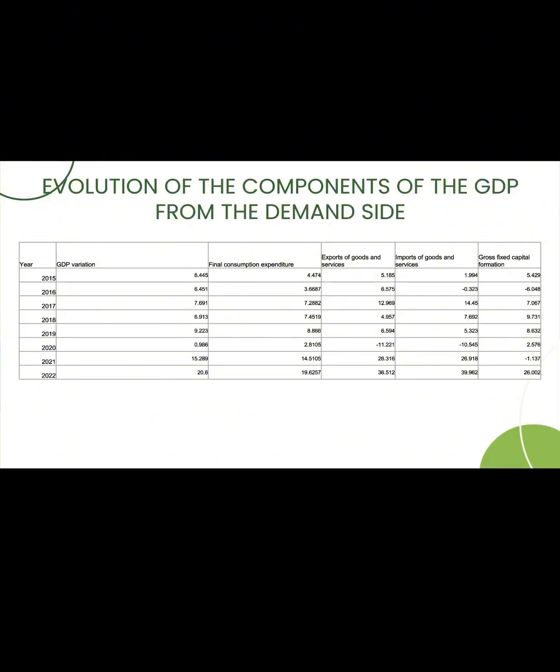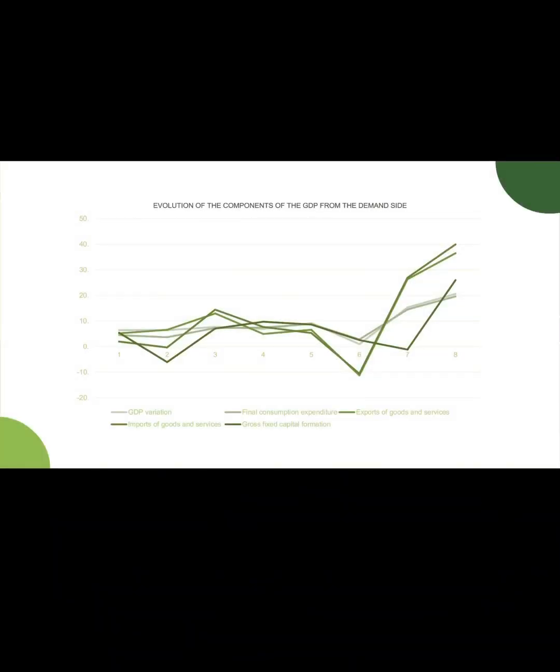If we go to the next slide, which is the graph, we can see that during the period of 2019 and 2020, exports of goods and services and also imports of goods and services went pretty much below the other components of the GDP from the demand side. So there is clear evidence that due to the pandemic, as everyone was in their houses and couldn't invest in buying things, these components were the most affected during this time.